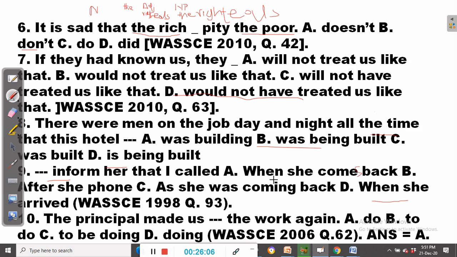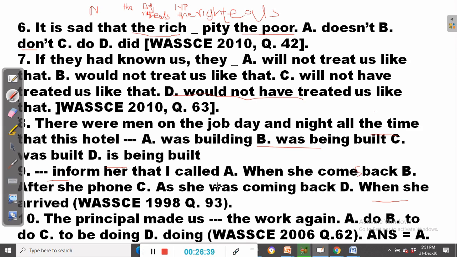We can use the if clause or the when clause for this type of conditional sentence. When she comes back, inform her. So when she comes back is using the simple present. Inform her is using the simple present. And that is called the zero conditional. In this case, we are just reporting something that is a natural result.